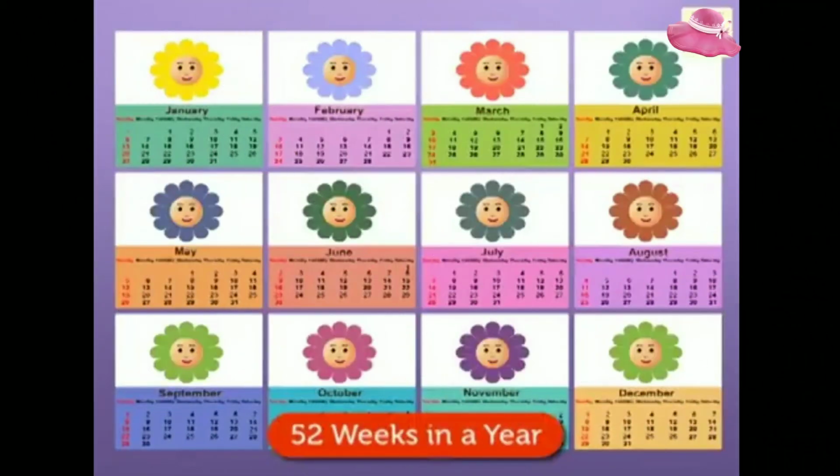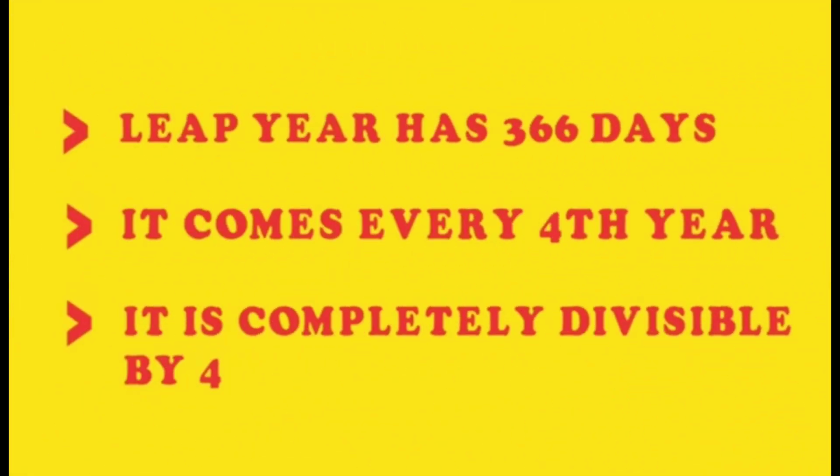And there are 52 weeks in a year. Let me tell you once again, a leap year has 366 days. It comes every fourth year. It is completely divisible by 4. Let us see a few examples.